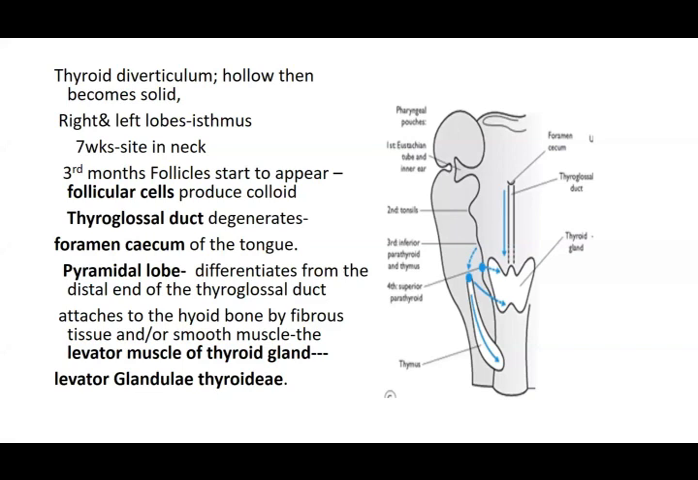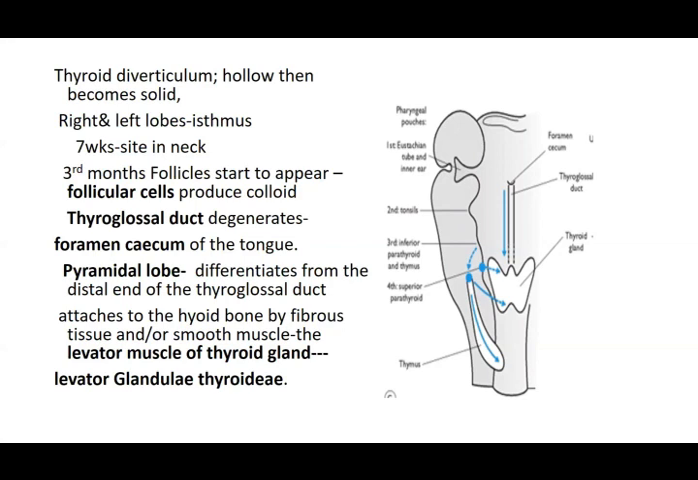Then an extension of this thyroid gland can occur, in the center, where you see this protrusion, what we call the pyramidal lobe. This differentiates from the lower end of the thyroglossal duct. This pyramidal lobe is attached above to the hyoid bone, and below it is attached to the thyroid gland by a fibrous or muscular strip, what we call the levator muscle of the thyroid gland. So if you see this, the protrusion above is the thyroglossal duct, that is the pyramidal lobe.